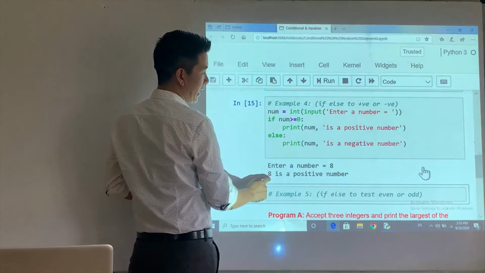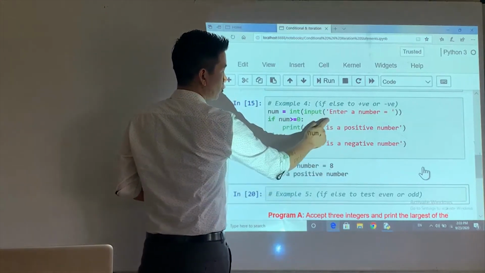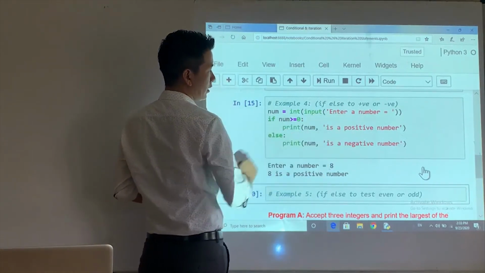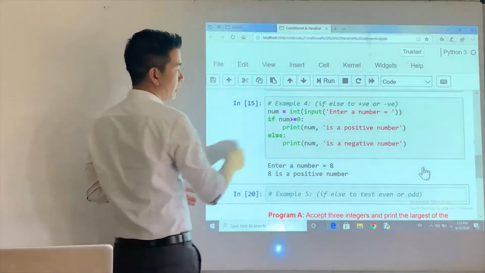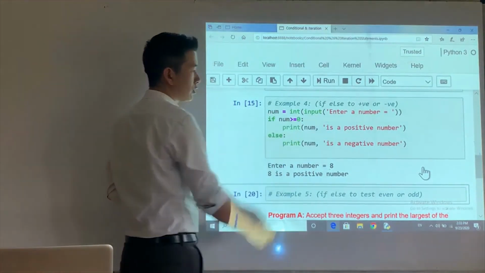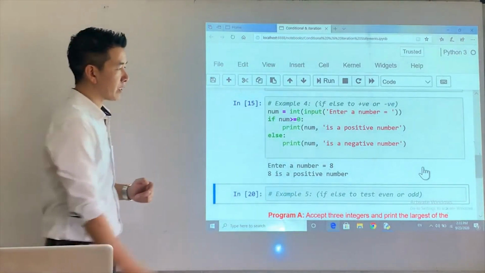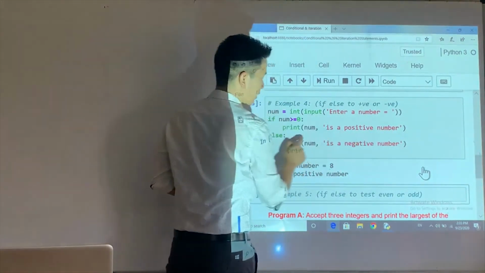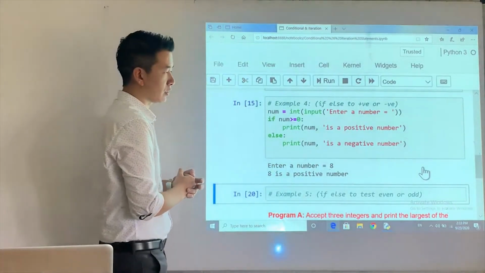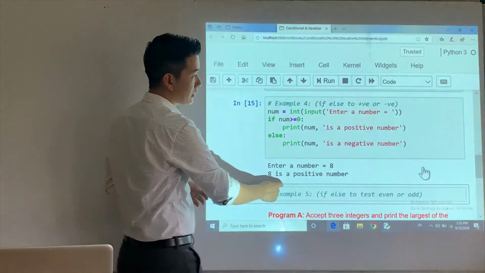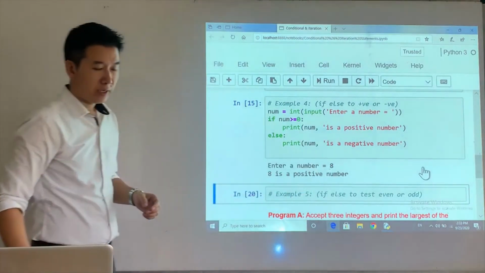When I enter 8, initially it's a string, it'll be converted to int, and then it'll be assigned to num. 8 is greater or equal to 0, the condition is true. If the condition is true, the statement associated with if should be executed. This is how I got 8 is a positive number.